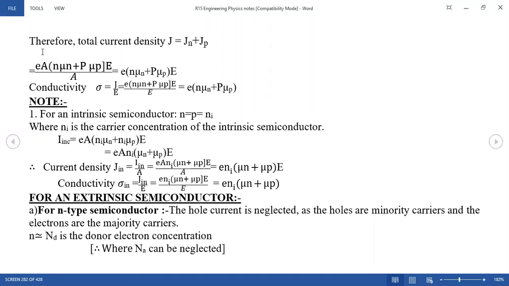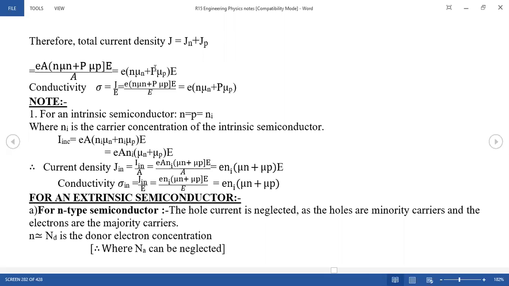The number of electrons. And what is Jp? Current density by holes. Jn is the current density by electrons. So adding all these things, what can you get finally? E of (n mu_n plus p mu_p) of E. This is your total current density in a semiconductor.